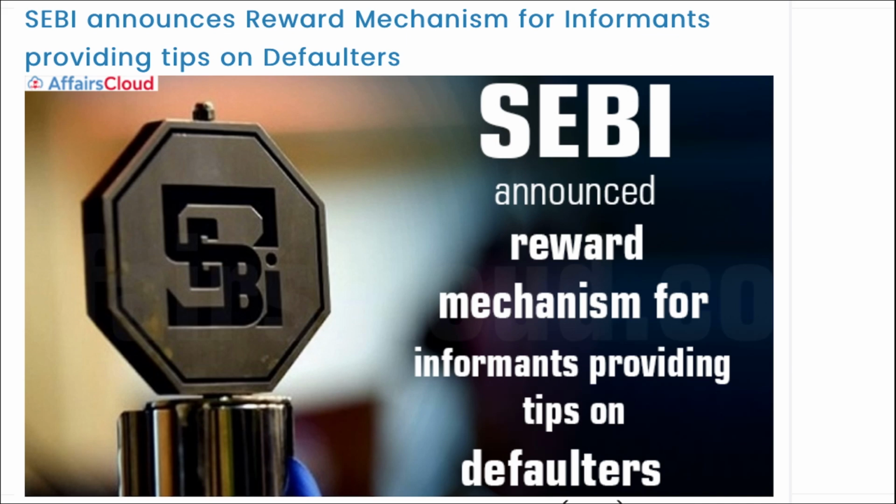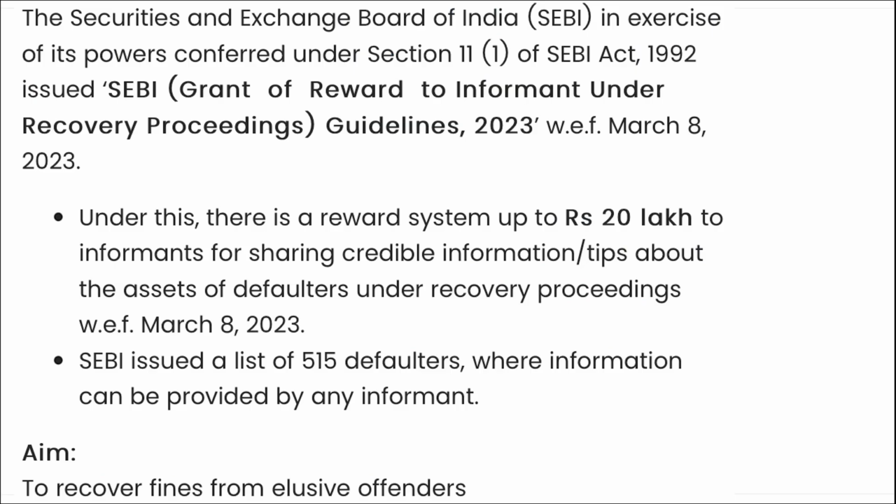Alright, also the interim reward amount will not exceed 2.5% of the reserve price of the asset regarding which the tip was provided, or 5 lakh rupees, whichever is less. That means if any person is providing a tip about a defaulter who is defaulting on say 10 lakh rupees, then the maximum amount will be 2.5% of the 10 lakh rupees. Alright, so that will be rewarded to that informant.